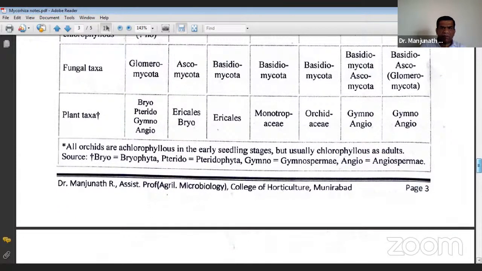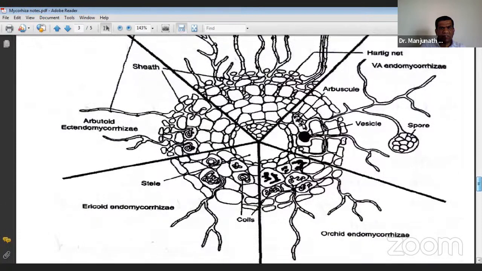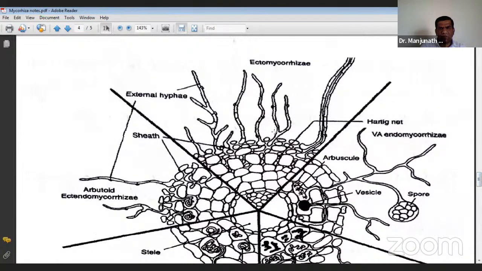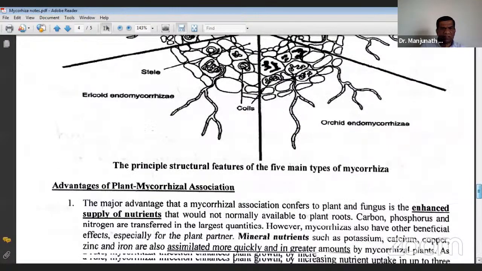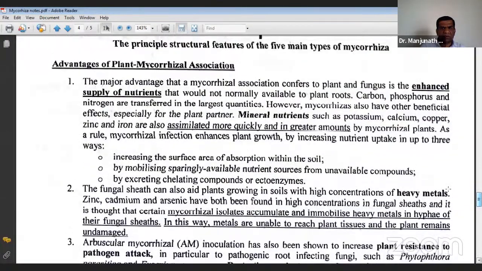So like that, you can expect some of the questions. Okay. And here the structure of all the different mycorrhiza is presented again, repeated. You can see these are the spores and these are the vesicles. Okay, you can see these are the arbuscules. The function of vesicle and arbuscule is important for your exam. I mentioned arbuscule helps in nutrient absorption, vesicles help in nutrient storage. Okay, and you can see the Hartig net, which is present in the mycorrhiza. Okay, so this is about all the structures.